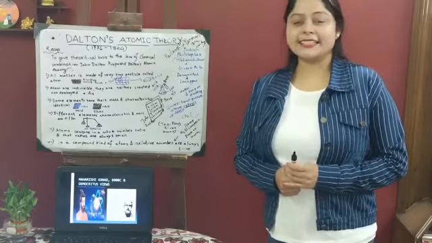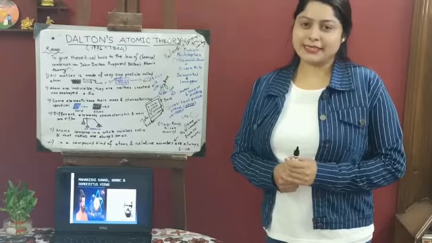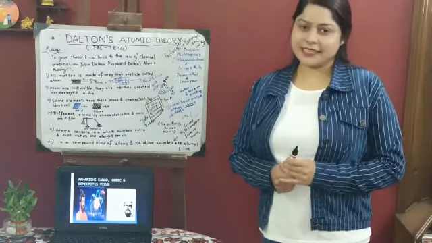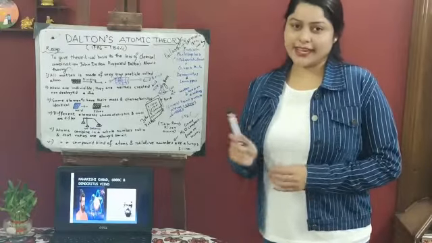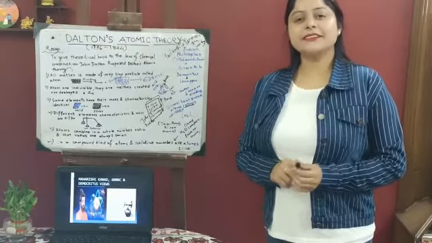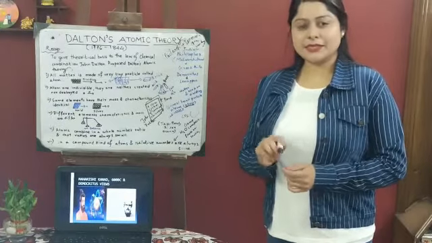After Maharishi Kannad came Democritus and Leucippus, the Greek philosophers, who also gave the same idea: that if we keep on dividing a matter, we will get our smallest particle which cannot be divided any further. That smallest particle he called atomus. Atomus is a Greek word which means indivisible, and today that atomus is known as atom.